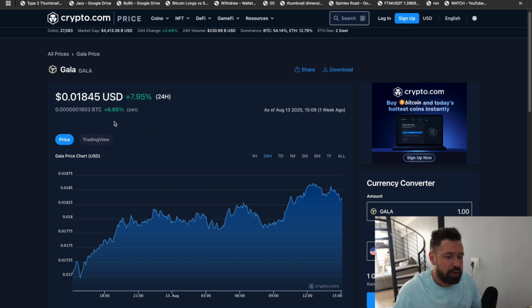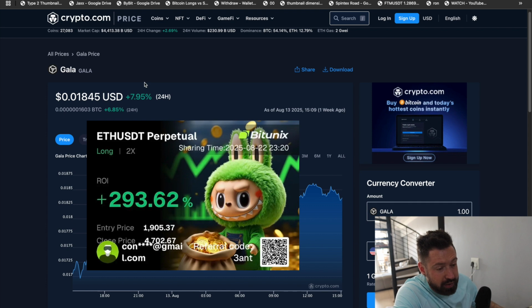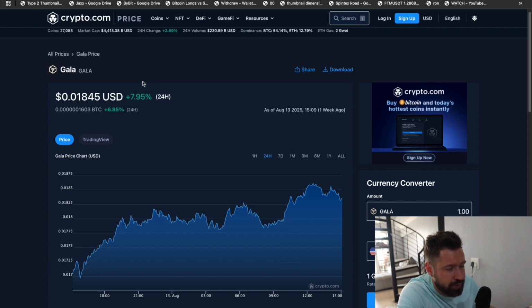So we're sitting at 0.01845. Beautiful bounce yesterday. It's following our wave counts perfectly in the Discord. We're in 2 or 3 trades right now. Our Ethereum trade just hit our TP2, made like 250% gain on only a 2x leverage trade.